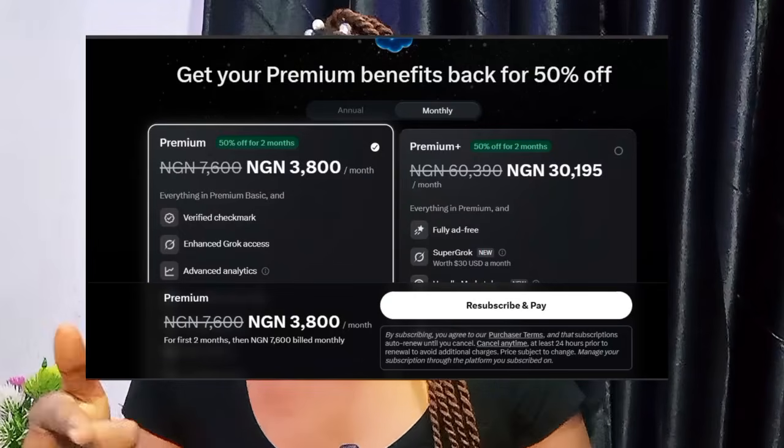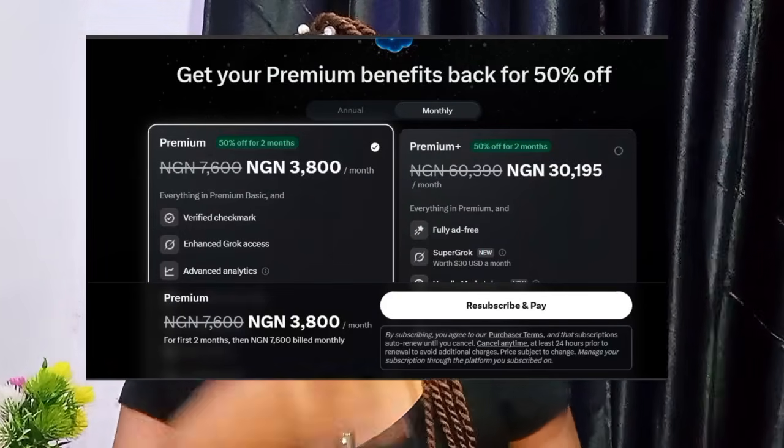Remember, other platforms charge even more than this. Now if you look at the initial payment, this is how much you have to pay. Now look at you using X Premium. Look at how much you are paying. Are you seeing the difference? It means that you can start using X. And if you have an X account, this is a golden opportunity. Go and subscribe to X Premium and start using Grok AI at the lowest price.